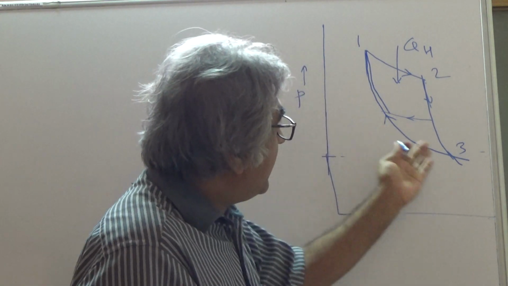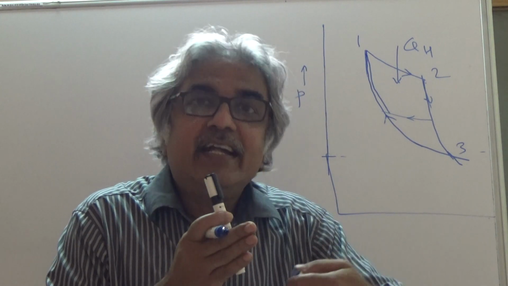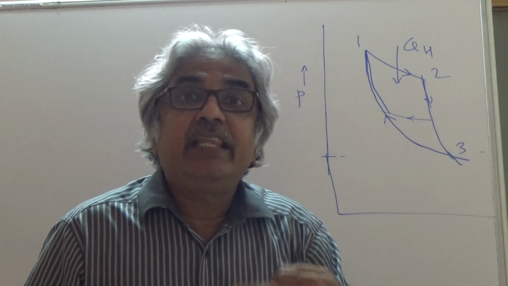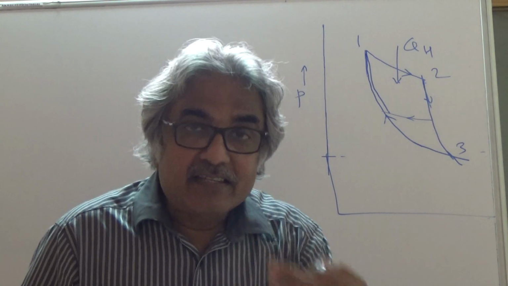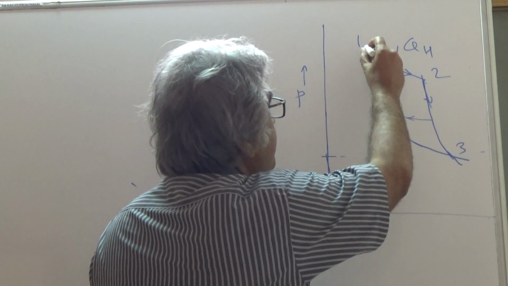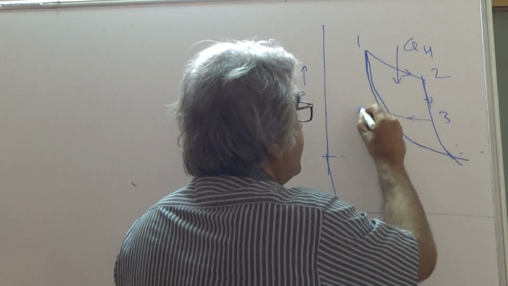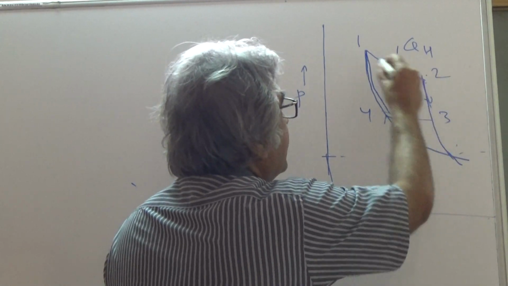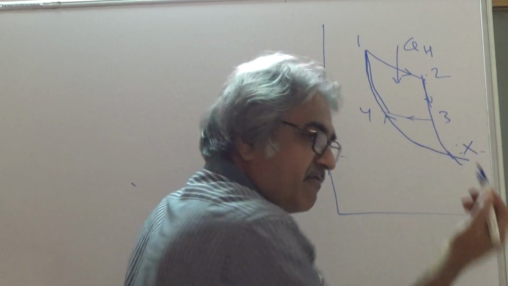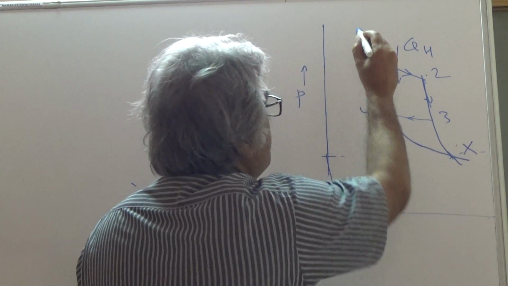We are assuming that two reversible adiabatic lines are intersecting. They are not parallel, but they are intersecting. What this assumption leads to is interesting. It means you can have a cycle 1 to 2, 2 to some point x, and x back to 1.